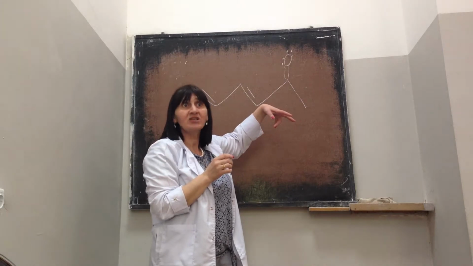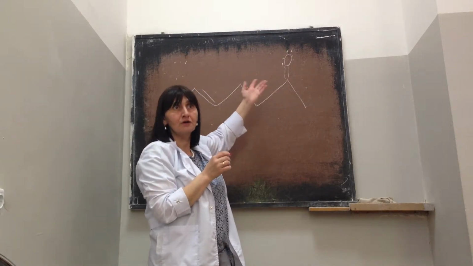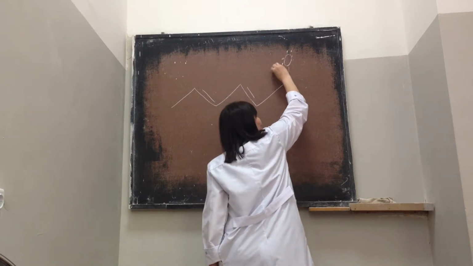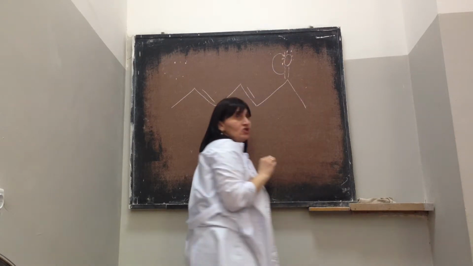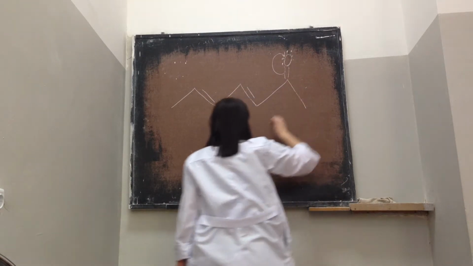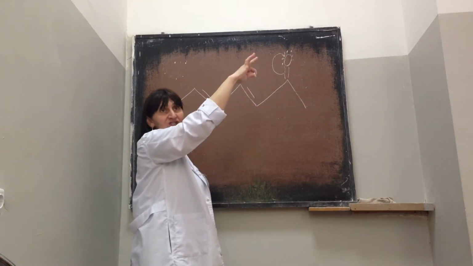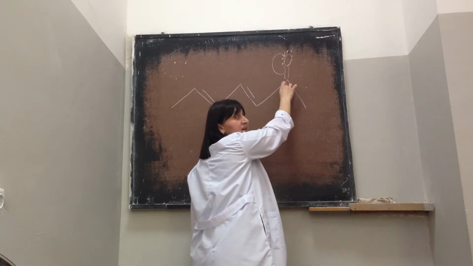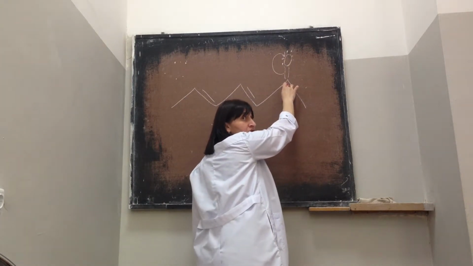So this pi bond can be, of course, a source of an electron pair. If these two electrons move to this oxygen, finally this oxygen gets a partial minus charge, and this carbon gets a partially positive charge.